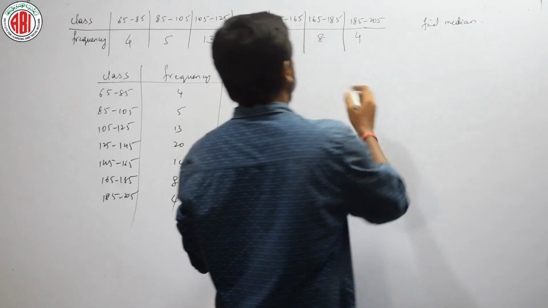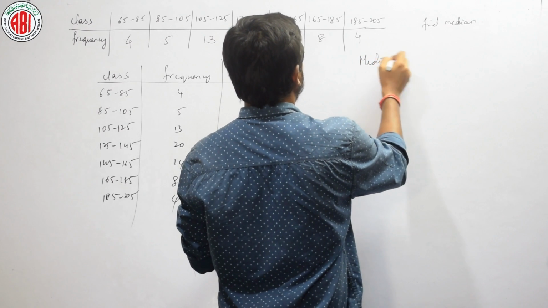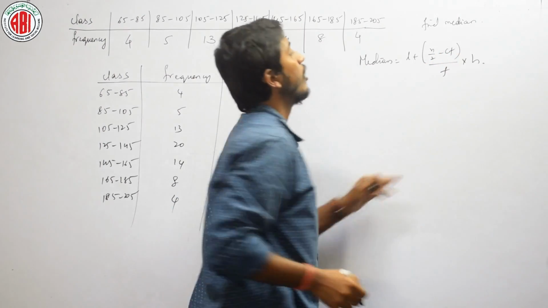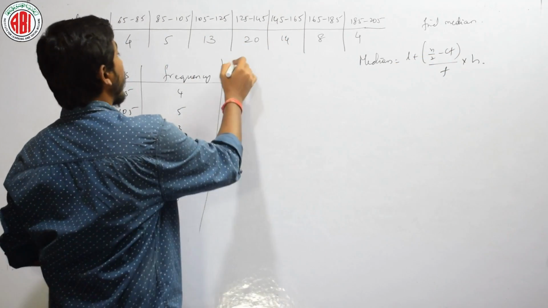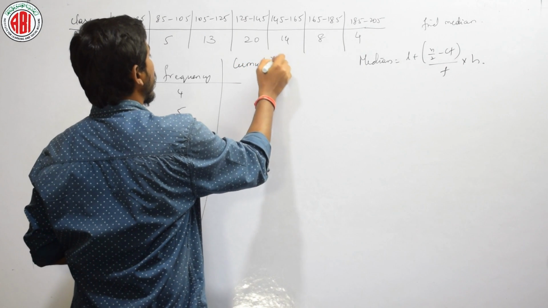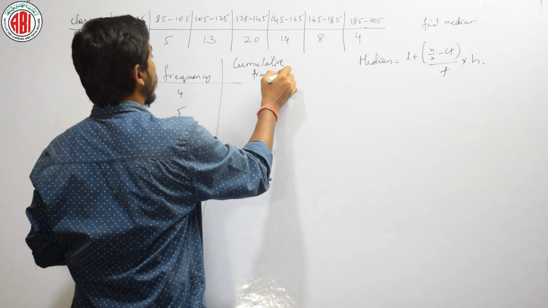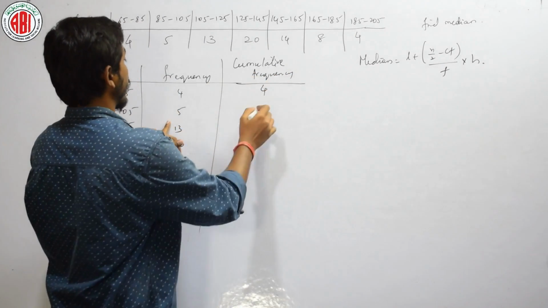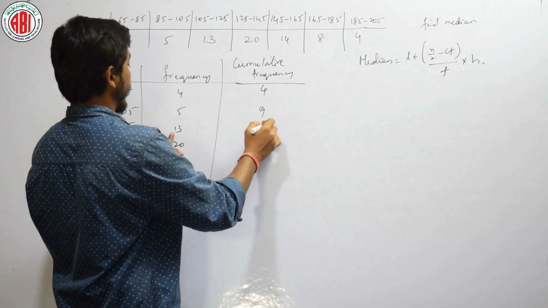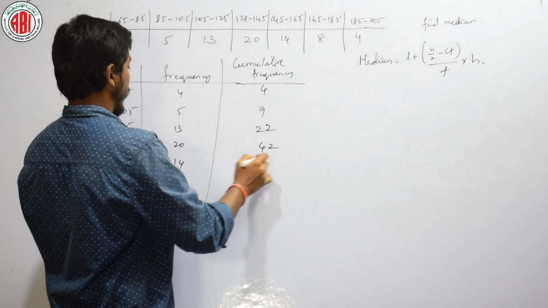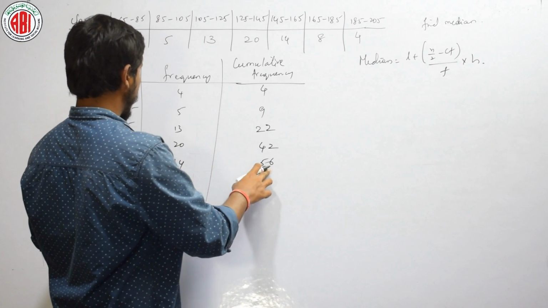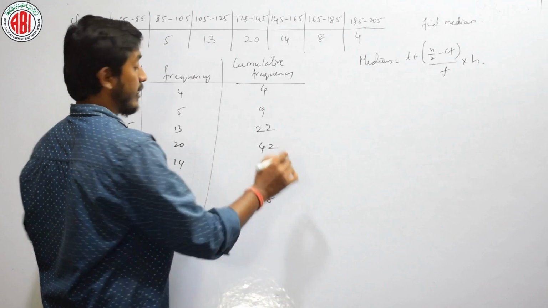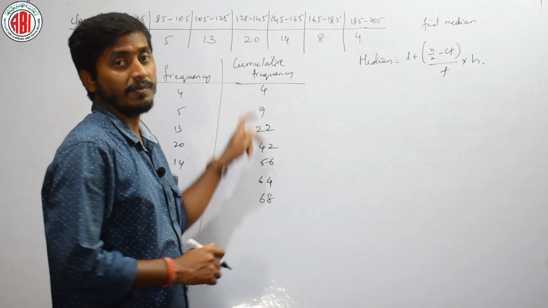What is the formula here? I know that median is equal to L plus (n by 2 minus Cf) by F into H. In order to find Cf, I have to find cumulative frequency. What do you mean by the term cumulative frequency? You would have heard in 9th class, right? I have to write 4 first, then add the next frequency. 4 plus 5 is 9, 9 plus 13 is 22, 42, 56, 64, 68, isn't it? This is my cumulative frequency.